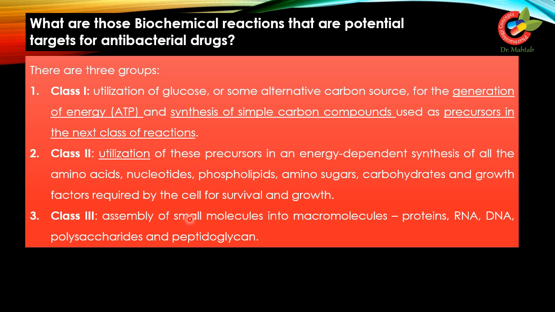Class 3 reaction is the assembly of small molecules into macromolecules. These include protein synthesis or proteins, RNA, DNA, polysaccharides, and peptidoglycans. So the synthesis of these macromolecules is included in class 3 reactions. We will see which macromolecules are those.